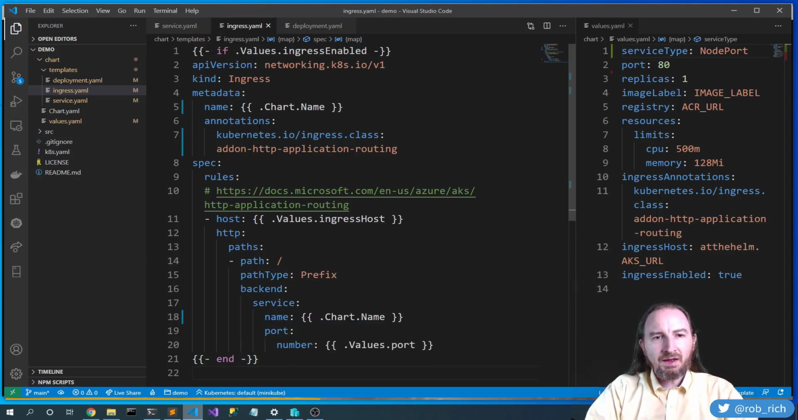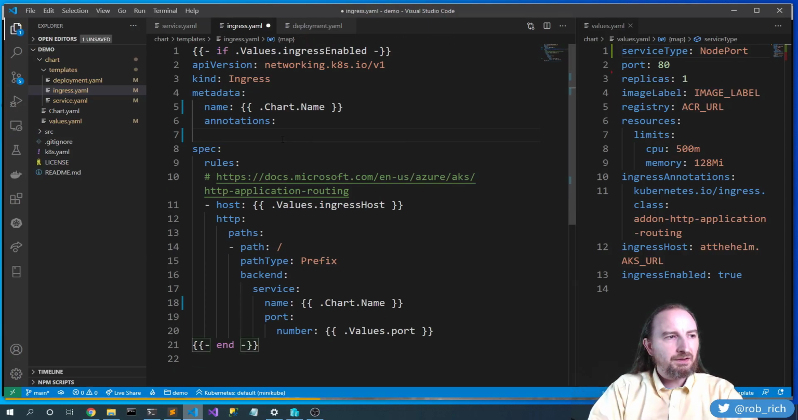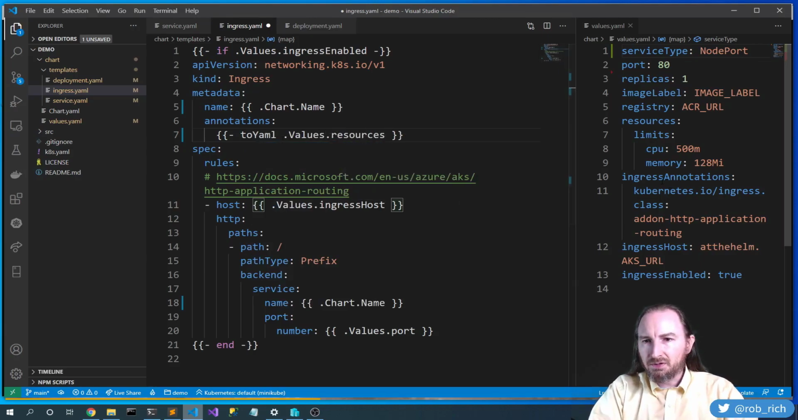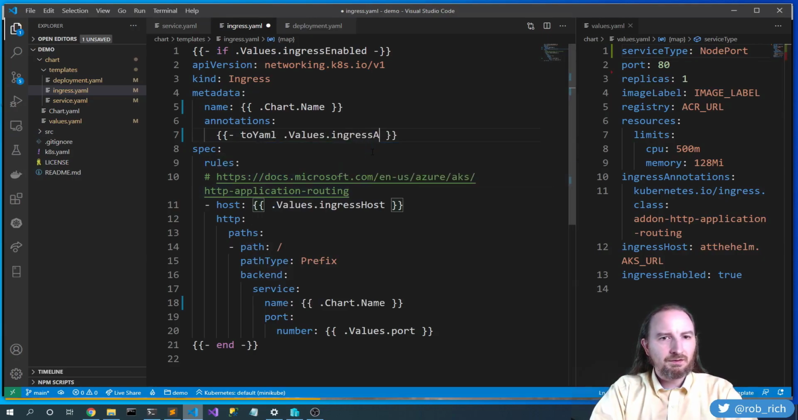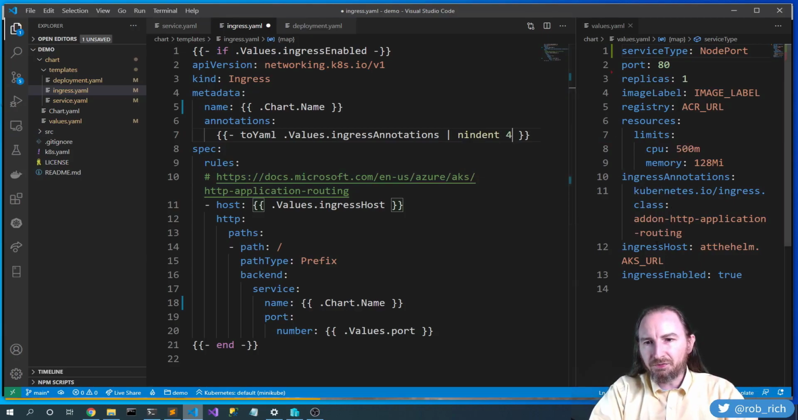Great. Now we may have multiple annotations here. So rather than enumerating each of them, let's replace this with toYaml .Values.resources. Now it's going to go grab all of these. Oh, this is not resources. This is ingress annotations. And we want to indent it 4 spaces. So let's say an indent 4. Okay, so it'll grab all of the pieces from here and set it in place right here. That's great.